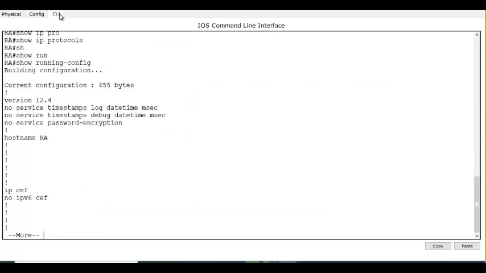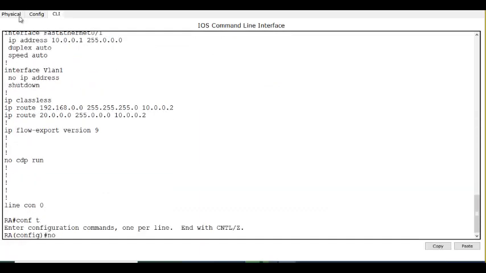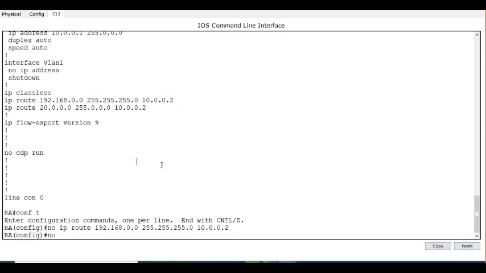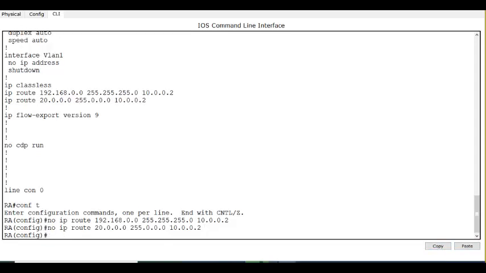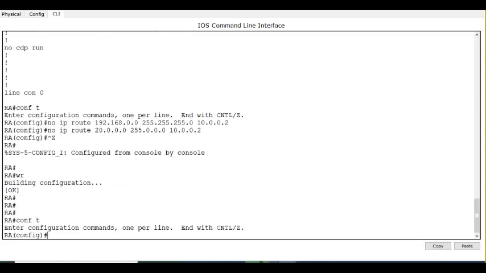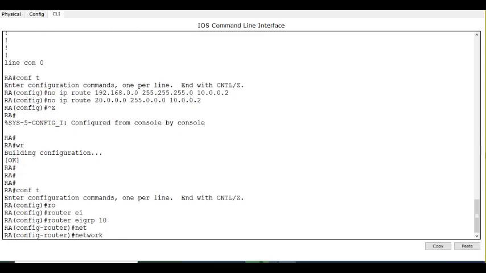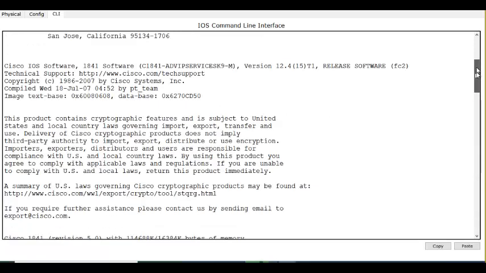I need to remove these two static routes. Router EIGRP 10, network. The networks in this router.